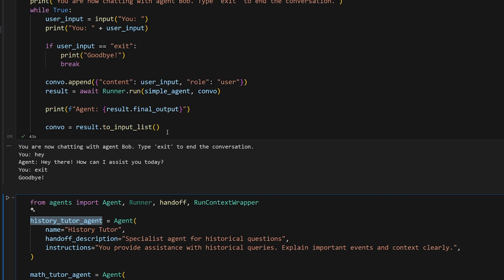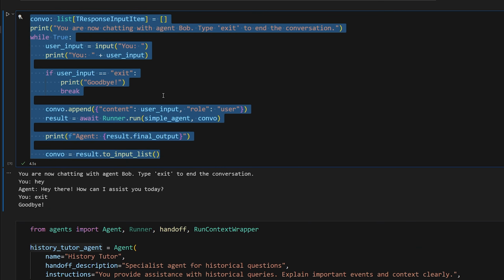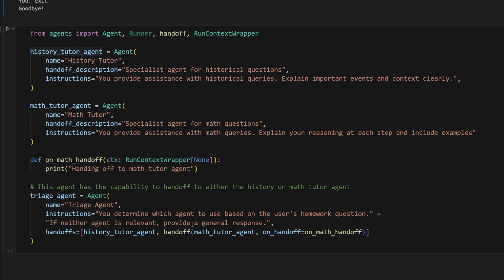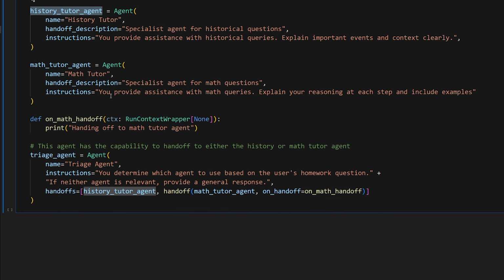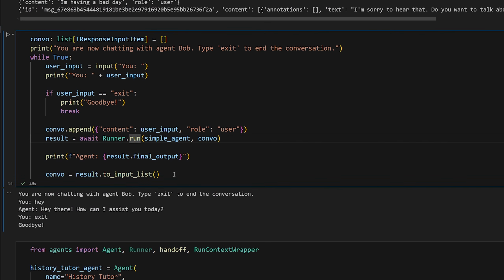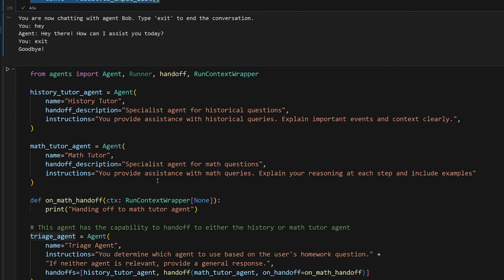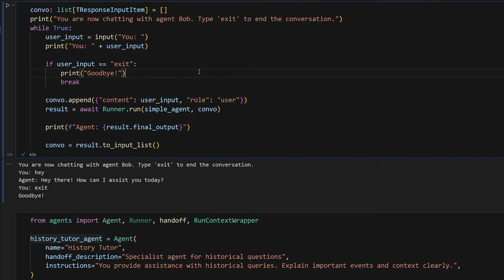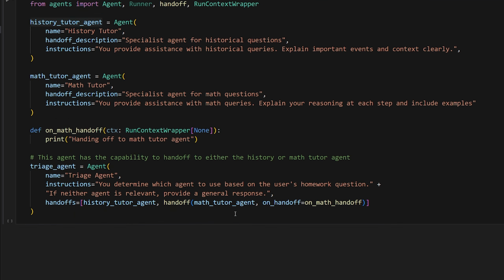So if we do what we did above to have it so I can have a back and forth conversation, the next time I send a message, it won't go back to the history tutor agent, it'll go back to the original agent, which doesn't make a lot of sense. So we just simply want to modify this so that I can also keep track of the last agent that was handed off to. So what I'll do is I'll just copy it and I'll move it down here.